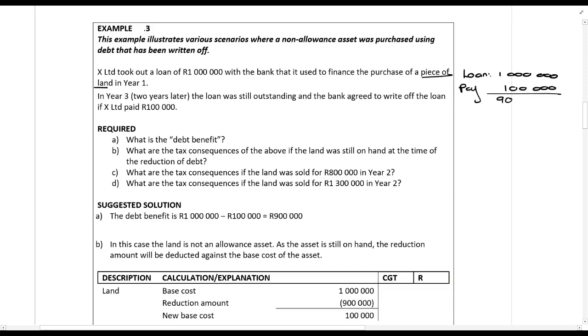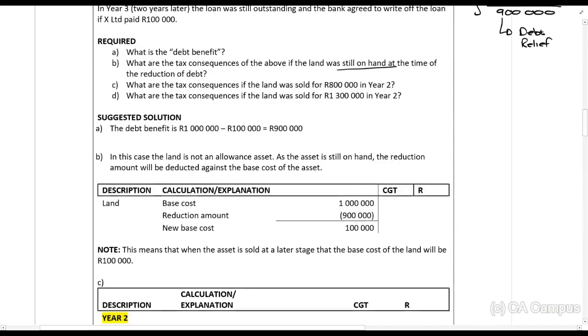So that 900,000 that you see over there, that is the debt relief. Okay, what are the tax consequences if the land was still on hand at the time of the reduction of debt? Now guys, what are the consequences? If the land is still on hand, you reduce the base cost. So the base cost of the land was R1,000,000. You will now reduce it with that 900,000. So this is the new base cost.